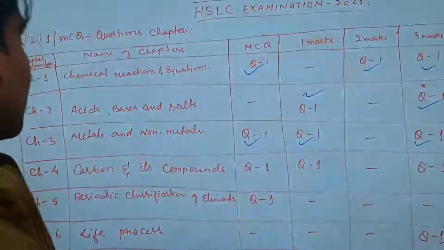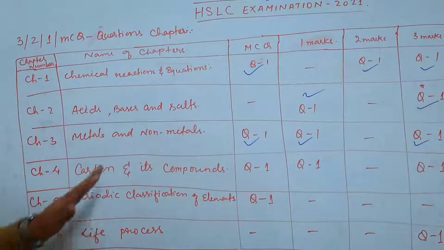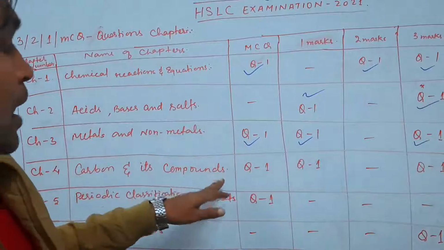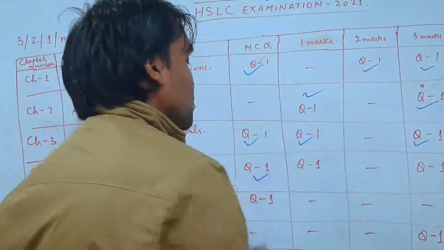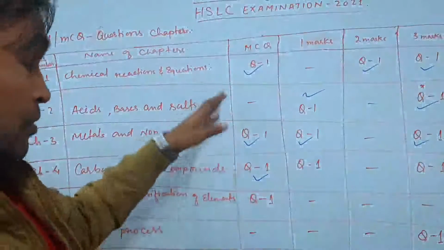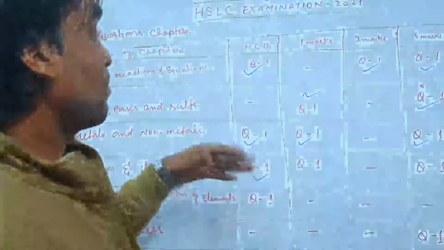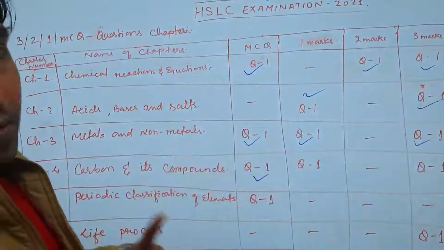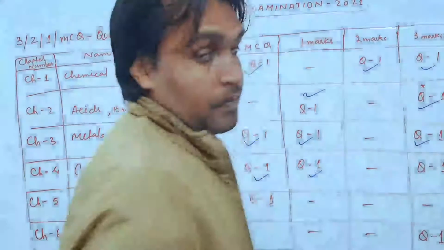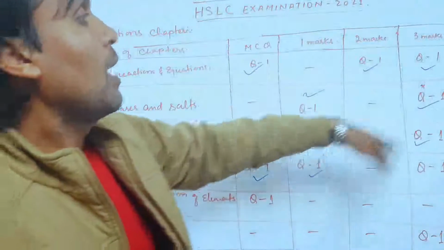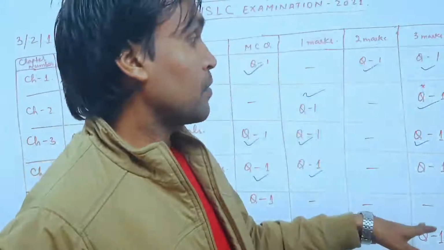Okay, now moving on to chapter number 4, carbon and its compounds. From carbon and its compounds you will be getting 1 MCQ. So from chapter number 4 you should study MCQs, because 1 is going to be asked. Then 1 very short answer question will be asked, for 1 mark, and there will be no 2 mark questions from this chapter.